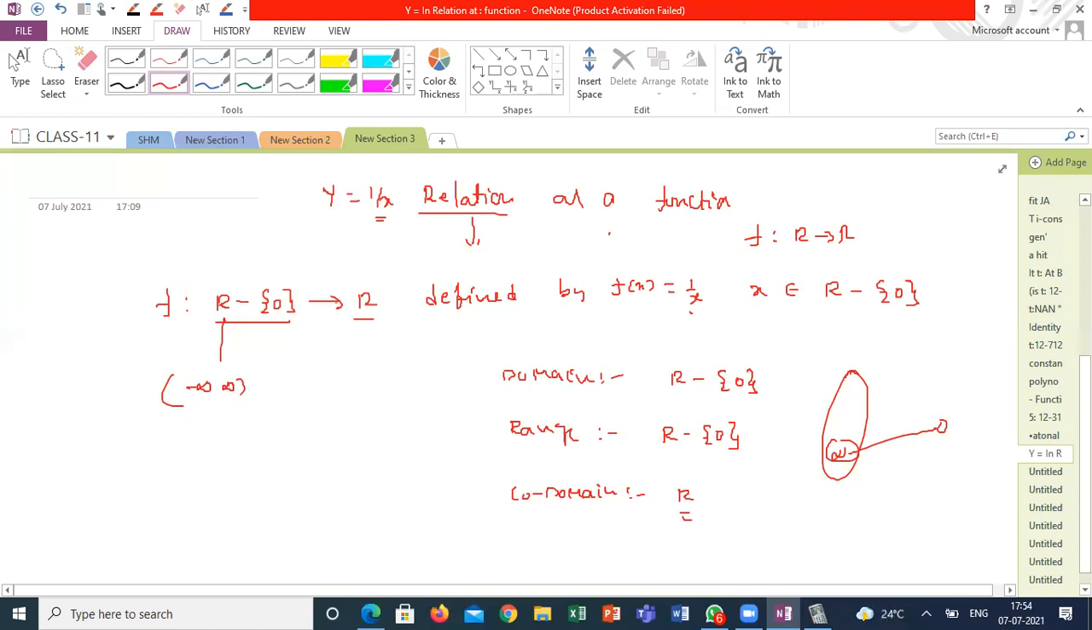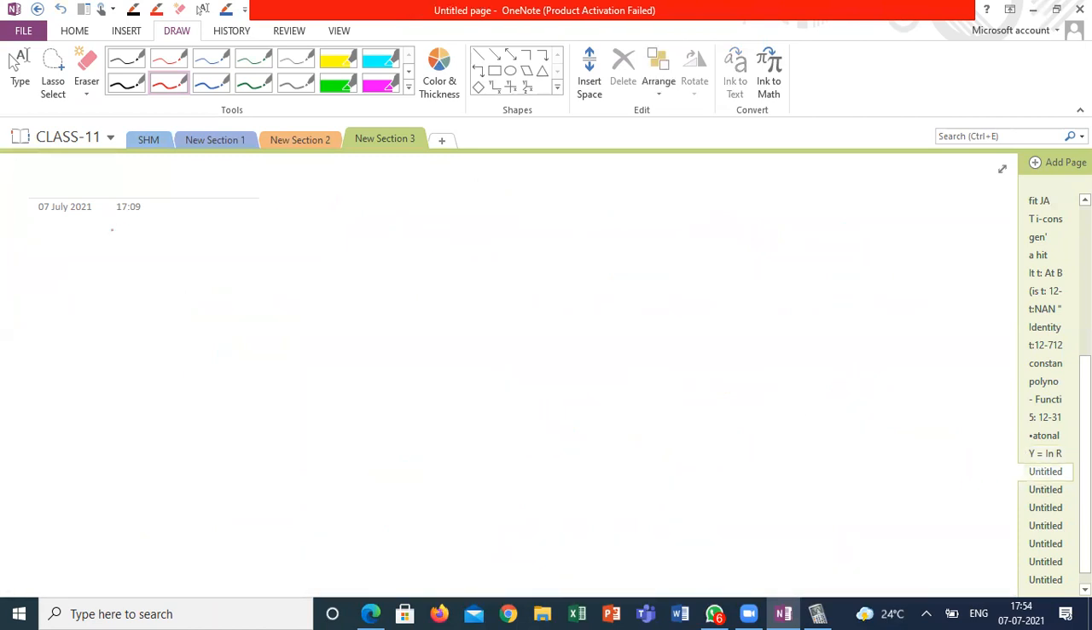We can take that restricted domain and restricted codomain to make the function invertible. Those invertible functions we can define in plus 2, where we will discuss why. What is the difference between f defined from R minus 0 to R, and f defined from R minus 0 to R minus 0? We can discuss that when we are teaching invertible functions. After this, we are going to discuss piecewise functions.